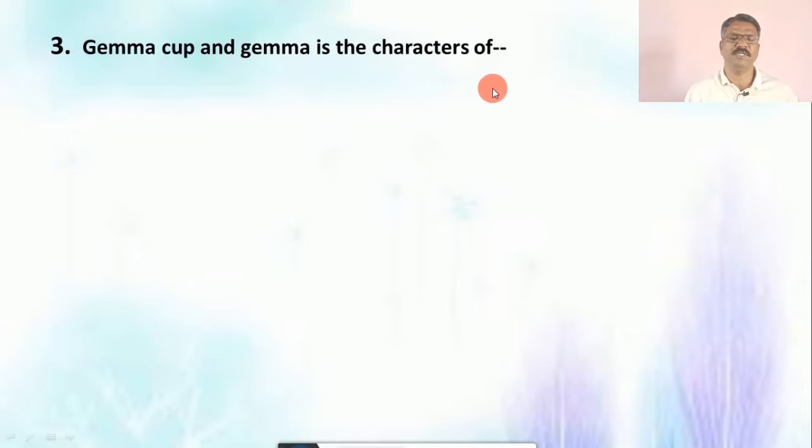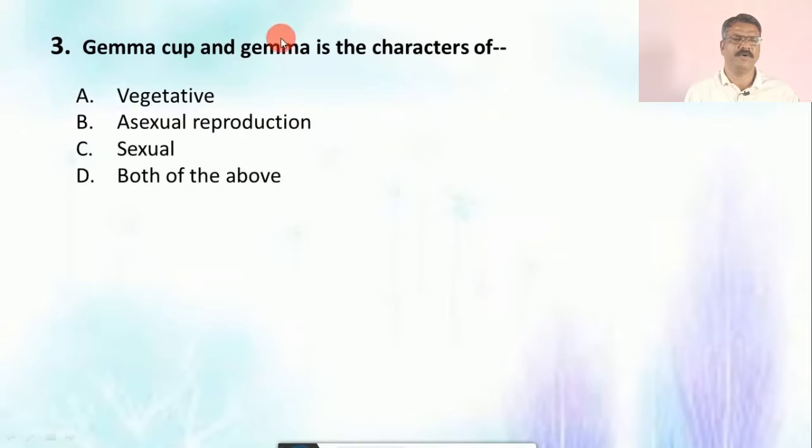Now question number 3, Gemma cup and Gemma are the characters for A. vegetative reproduction, B. asexual reproduction, C. sexual reproduction, or D. both of the above. The correct answer is A. The Gemma cup or the Gemma is a useful character for vegetative reproduction.